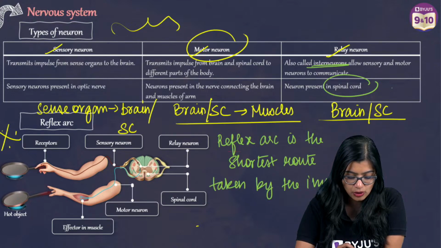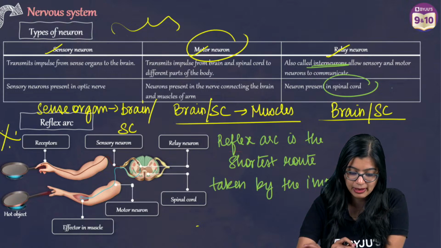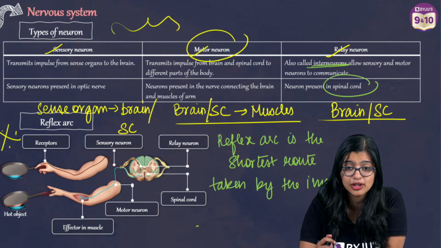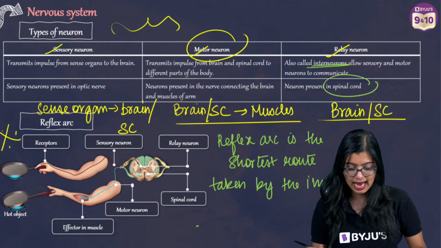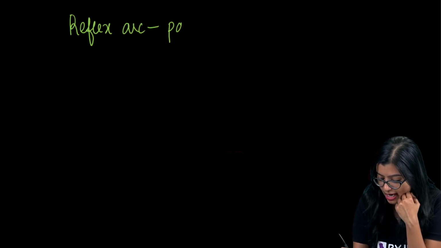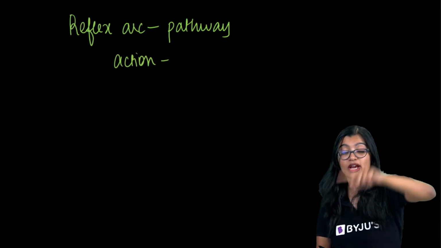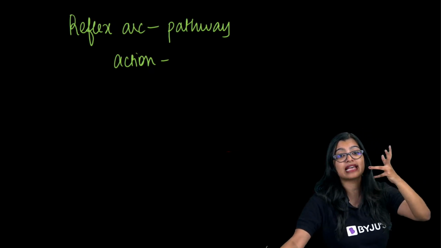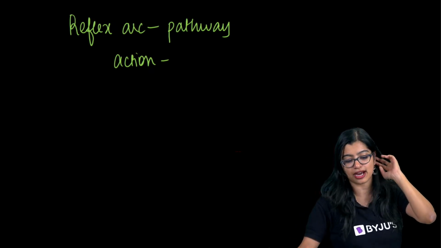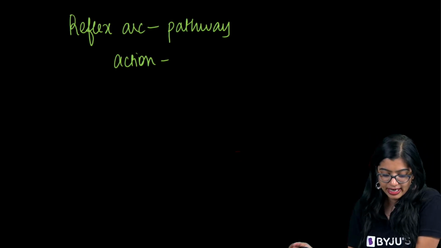Samriddhi, I am not ignoring you. Can you tell me what you mean? What question did you ask? Ma'am, reflex arc and reflex action. I have already explained this, okay? What is a reflex arc? The reflex arc is the pathway. What is a reflex action? It is the action you carry out, like moving of the hand. The quick, spontaneous action is what we call a reflex action. Are we clear?